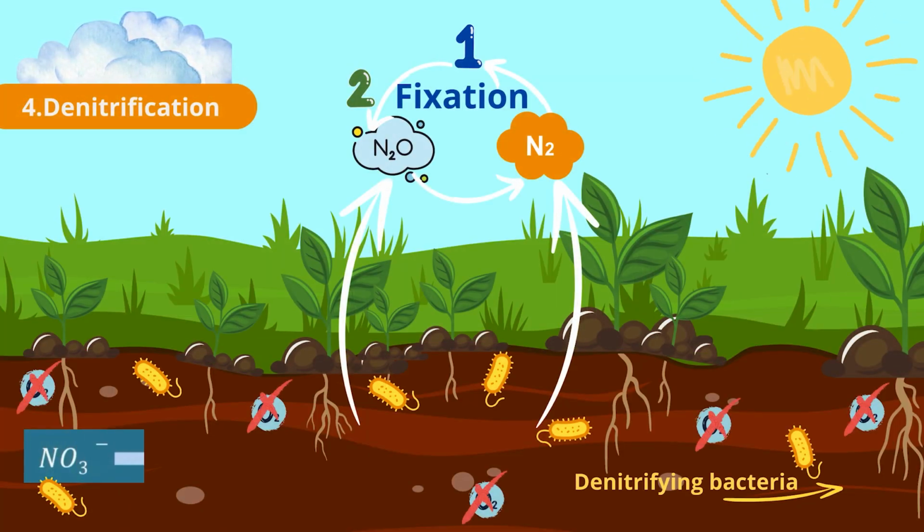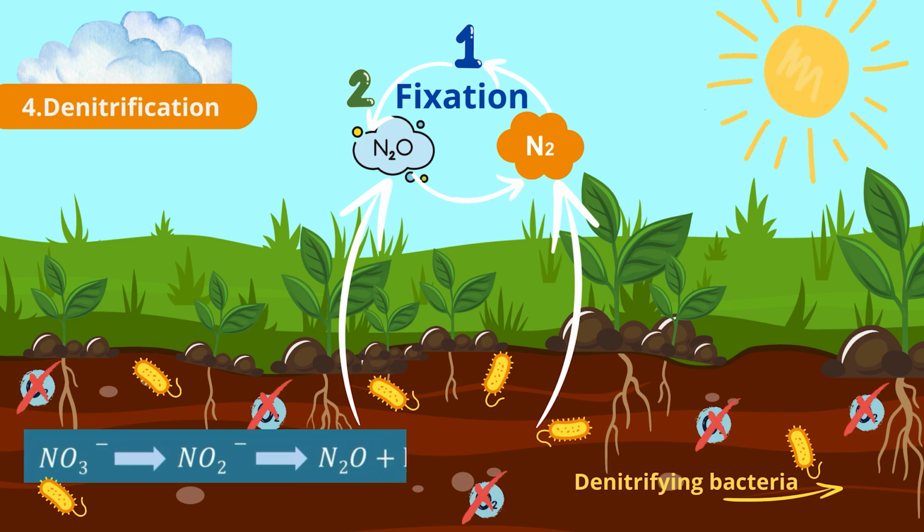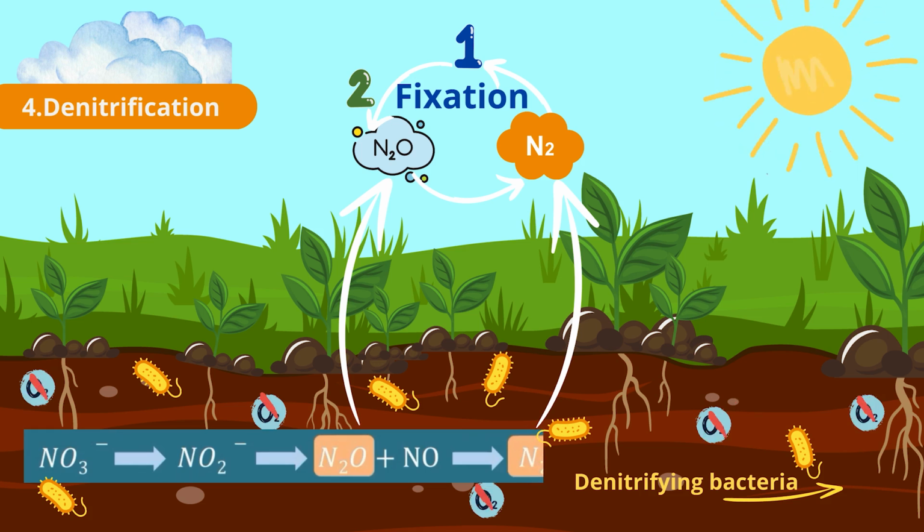In the outer cycle, denitrification is the last step after nitrification. It occurs in places in the soil that do not have much oxygen. Under these anaerobic conditions, so-called denitrifying bacteria use the nitrate produced in the soil. They convert this nitrate via nitrite either to nitrous oxide and nitrogen monoxide, or even further to elemental nitrogen. As nitrate is reduced here, this step is also known as nitrate reduction.